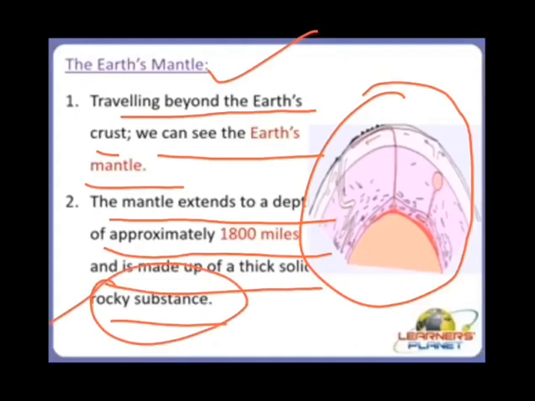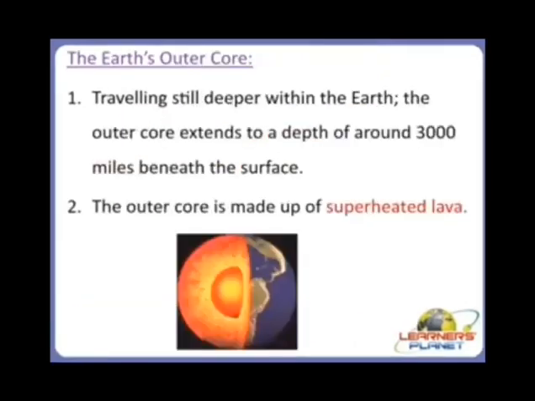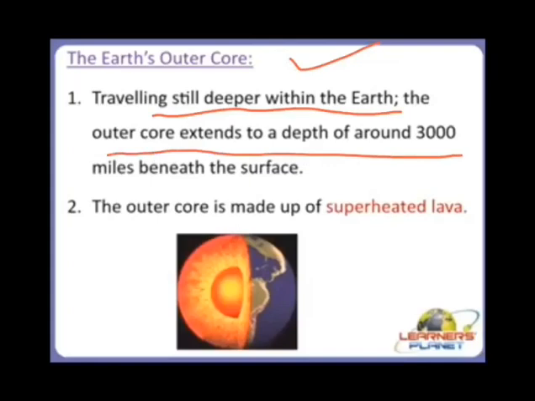Now the next layer after the earth's mantle is the outer core. Traveling still deeper within the earth, the outer core extends to a depth of around 3,000 miles beneath the surface, and the outer core is made up of superheated lava.